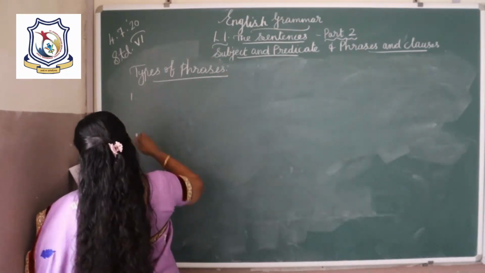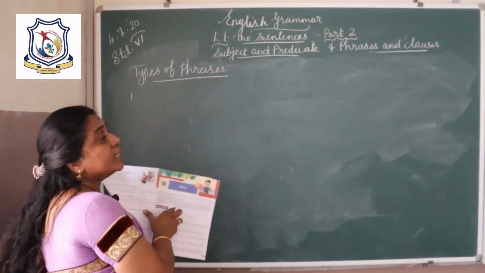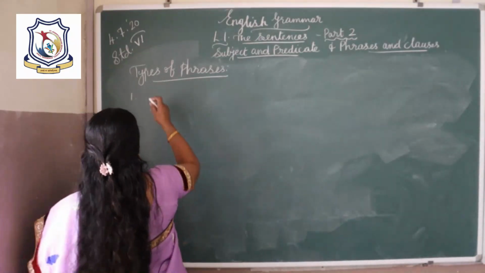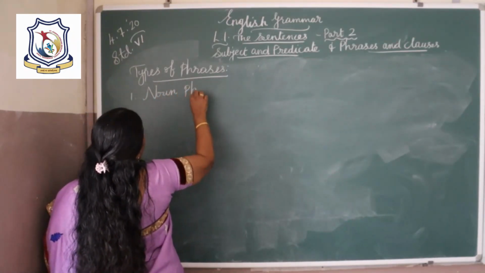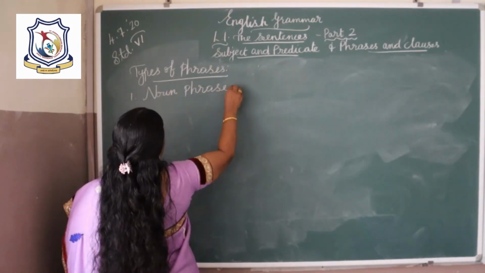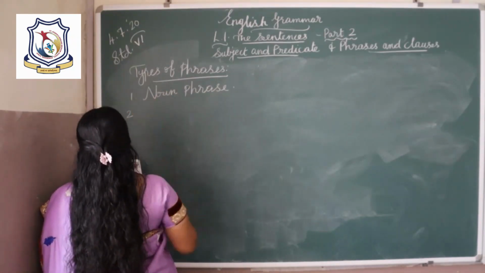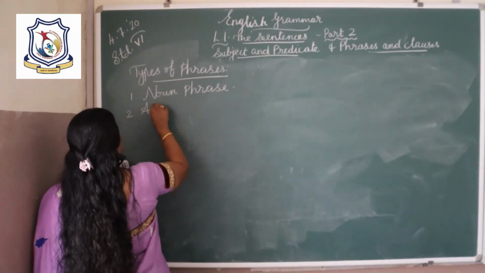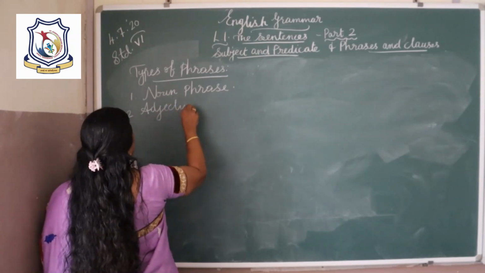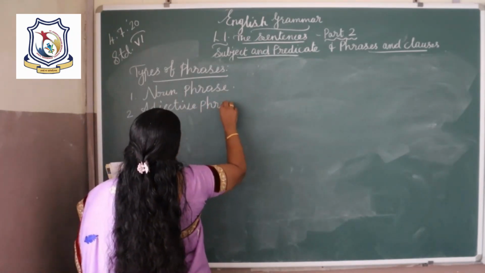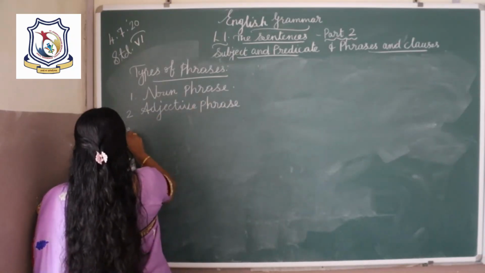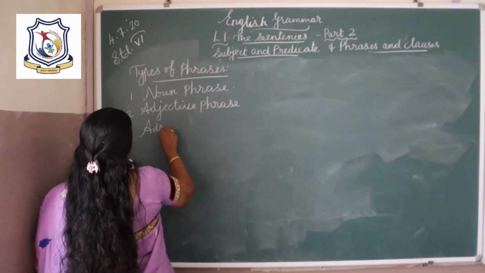Phrases can be of three types. First one, noun phrase. And the second one, adjective phrase. And the third one, adverb phrase.